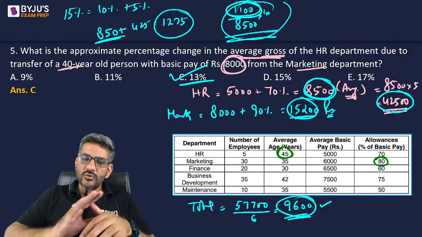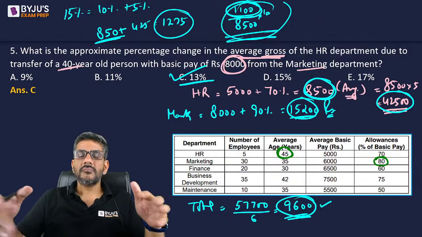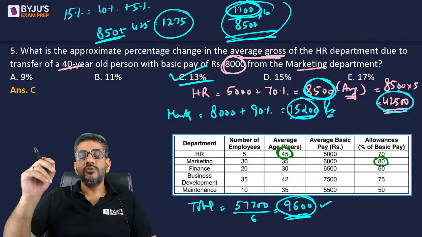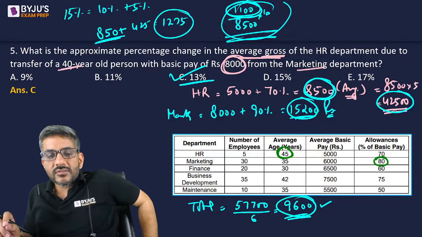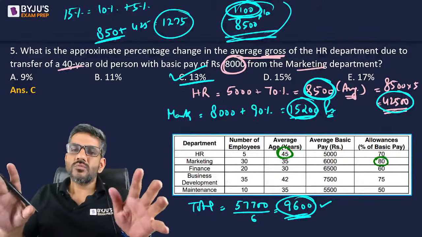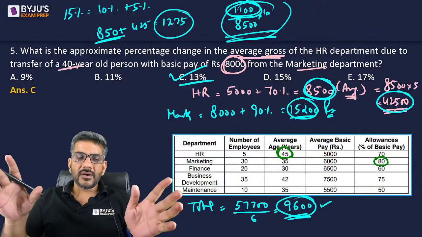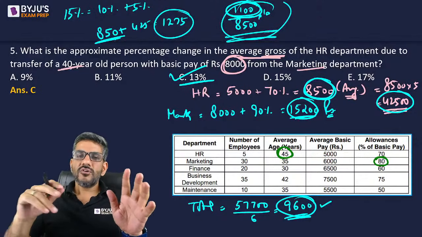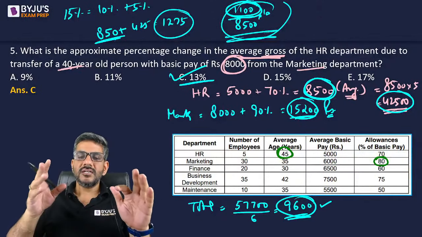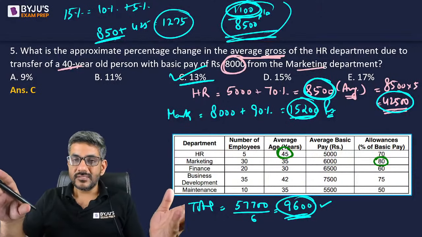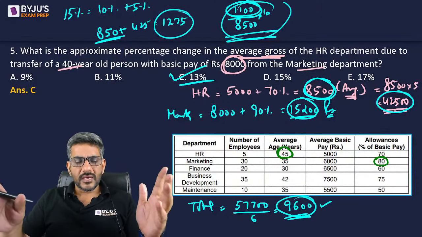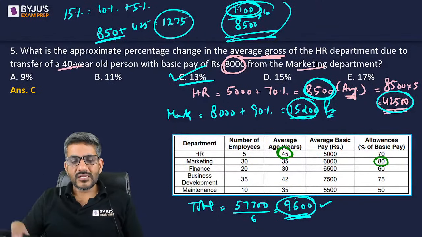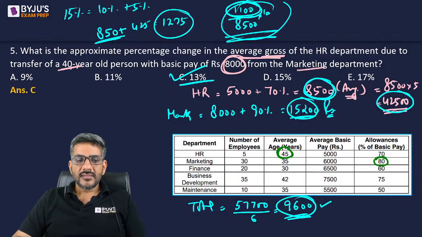It is not necessary to completely calculate the percentages. Probably we would have discussed it before as well. CAT would never ask you a question where you have to calculate the values up to exactly 2 decimal places or 3 decimal places, right? They would just want you to approximate things, कि इतना आप कर पाओ कि 11 नहीं है, 13 है और 15 नहीं है, उतना कर पाओ. They would not give you options like 13.24% and 13.29% that which of them is the answer. They are not looking for clerks, they are looking for managers, so they would be asking you questions like those only, okay, where you can just approximate and get the answers. That was question number 5.